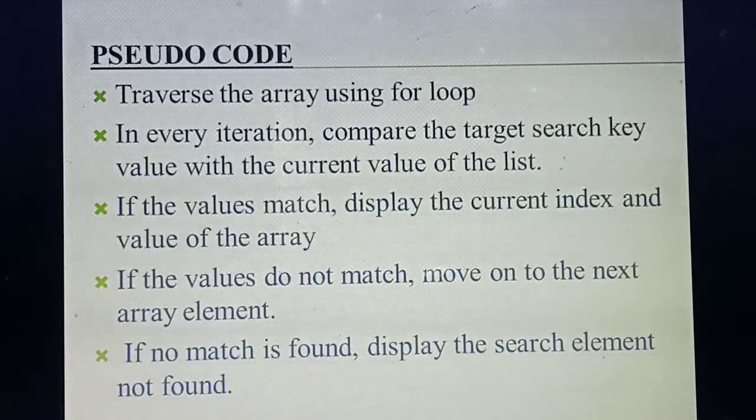So next heading is pseudocode. Likewise, for all the algorithms you need to write in the same format. First you need to put the heading of the algorithm, then write the definition, then pseudocode. Pseudocode is nothing but just like a procedure. What you are going to do in the algorithm, the same you need to write in pseudocode. Understood? Okay. So what's the first point mean?